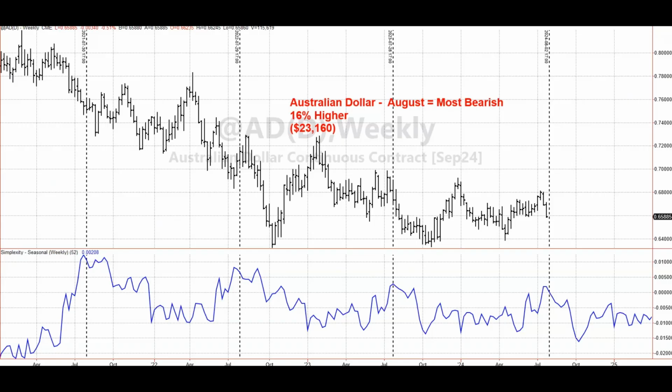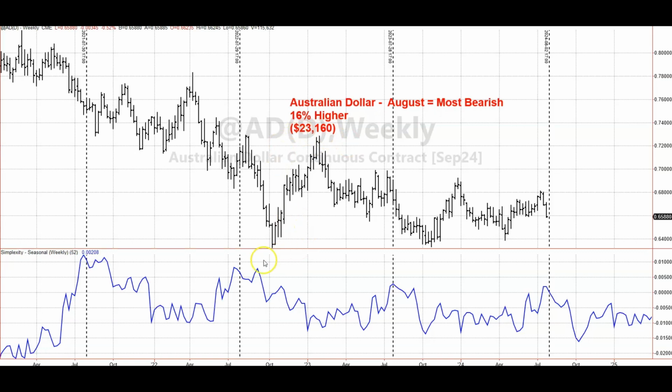Now switching over to the Australian dollar, we actually have back-to-back extreme months here in the Australian dollar. If you remember last video, July was the most bullish month of the year, and now we have August as the most bearish. So we have back-to-back months of extreme readings in the Australian dollar. So August has only finished 16% of the time higher. So 84% of August have finished lower than they have opened and has lost $23,000. So this would mean it makes $23,000 if you are a short seller.